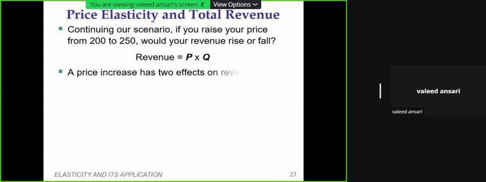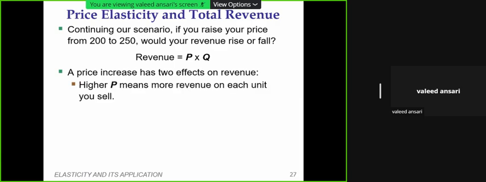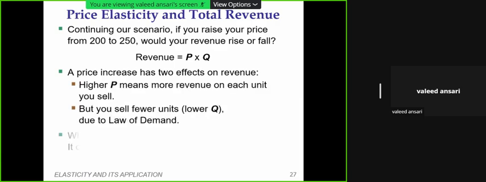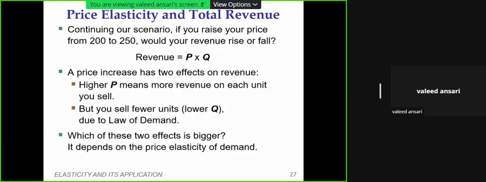Now, another important thing is why managers raise the price or decrease the price, because after all, they are interested in how much revenue they will get. For example, if price increases or decreases, and demand is elastic, it means the coefficient is greater than 1.